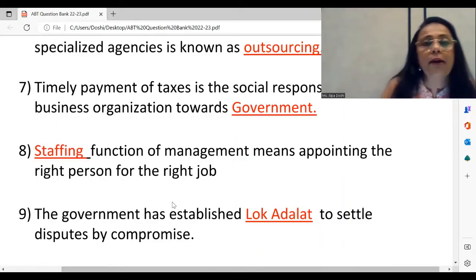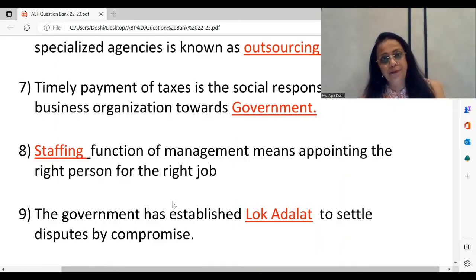It goes like this. The government has established dash to settle disputes by compromise. So by compromise, meaning there will be 2 parties which are in a dispute, and instead of actually going to the consumer court, which will take a longer time, there is this court called Lok Adalat, also known as People's Court. So the name of the chapter, Consumer Protection. Under that, you have a topic, 7 ways and means of consumer protection.